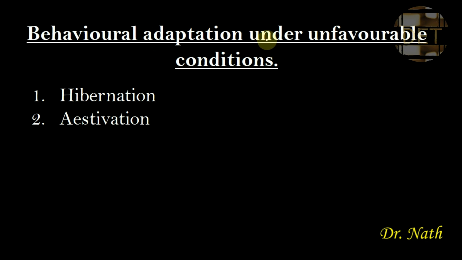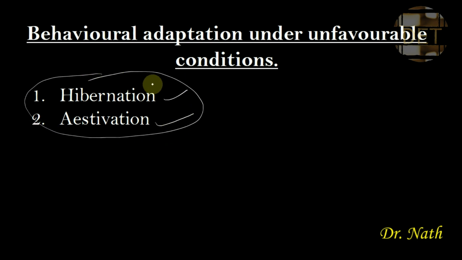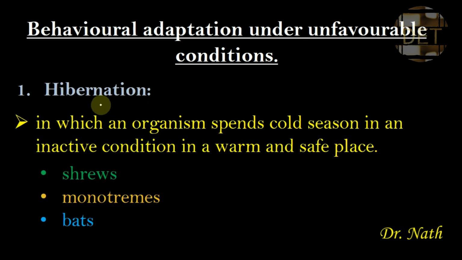Behavioral adaptation under unfavorable conditions is of two forms. We have hibernation and estivation. So behavioral adaptation under unfavorable conditions can either be hibernation or estivation. When the condition of the environment becomes unfavorable, some organisms will either hibernate or undergo estivation. So let's take the first one, which is hibernation.